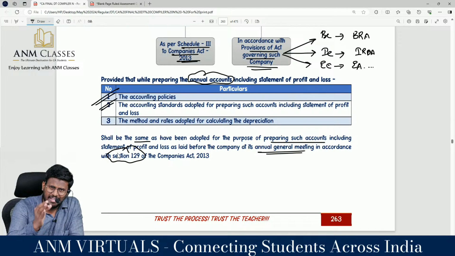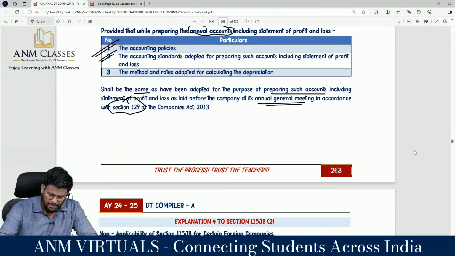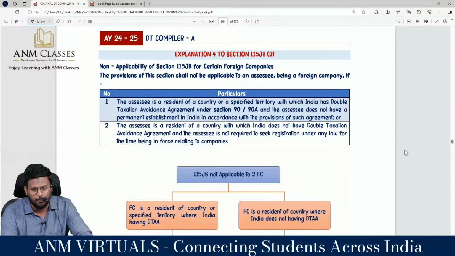Under section 129 of the Companies Act 2013, when you place the books of accounts at the AGM, you would have stated this accounting policy, this accounting standard, these methods and rates. So the same should be there. This is how you have to prepare the P&L.